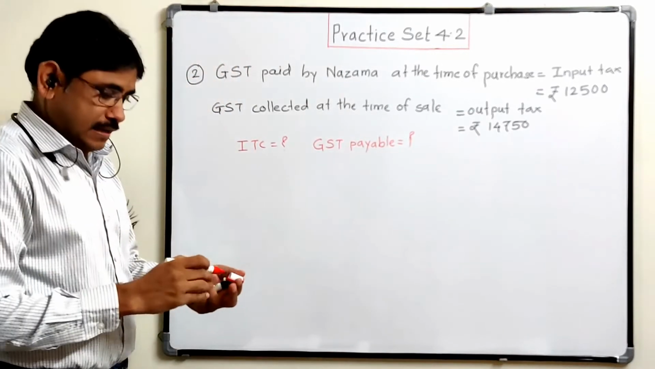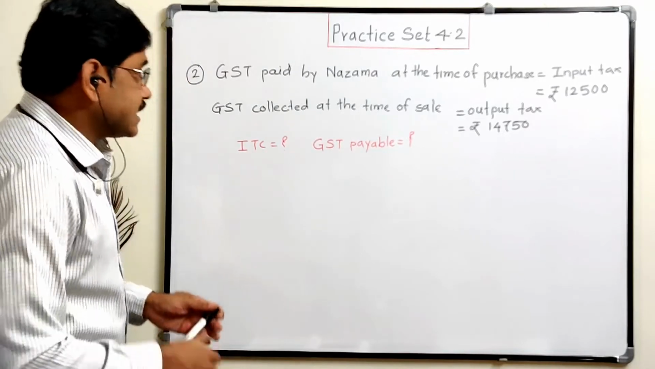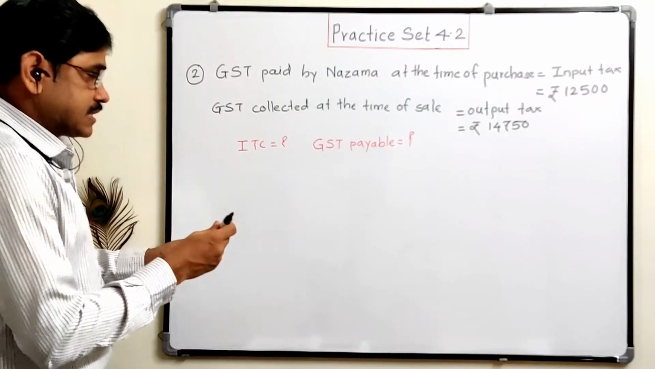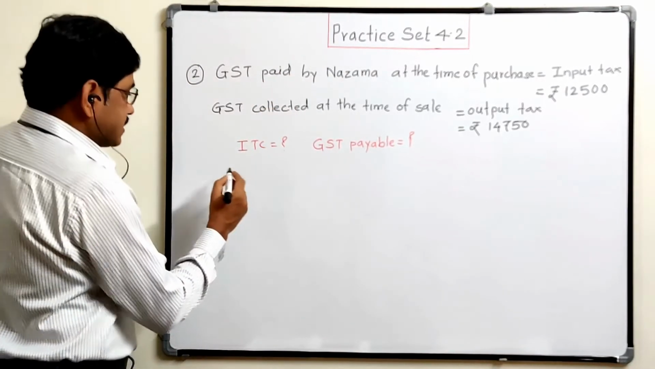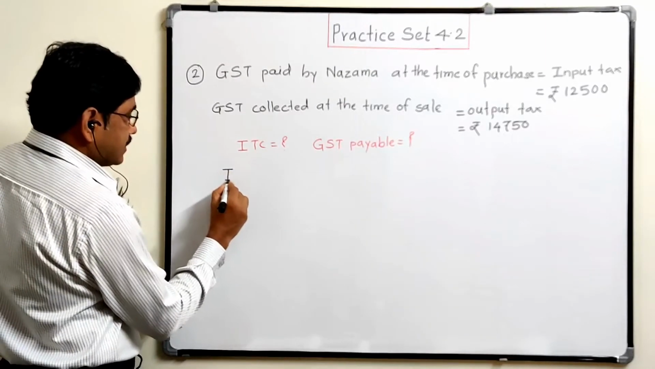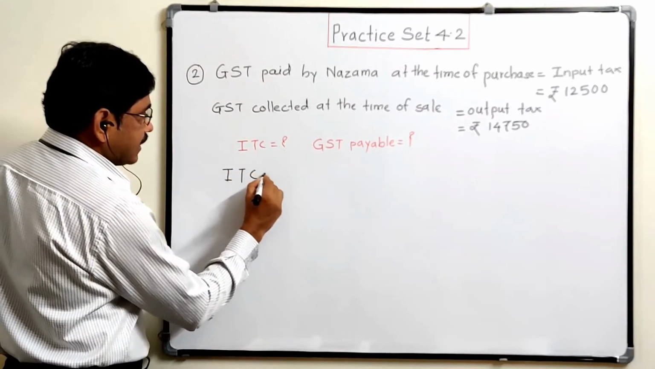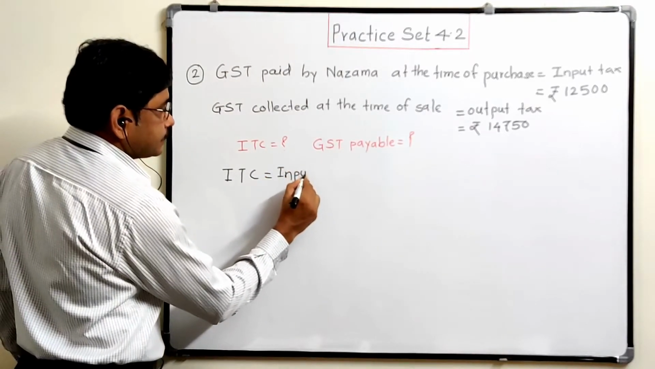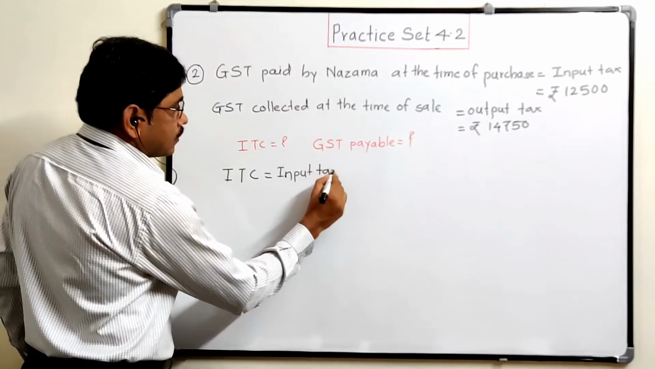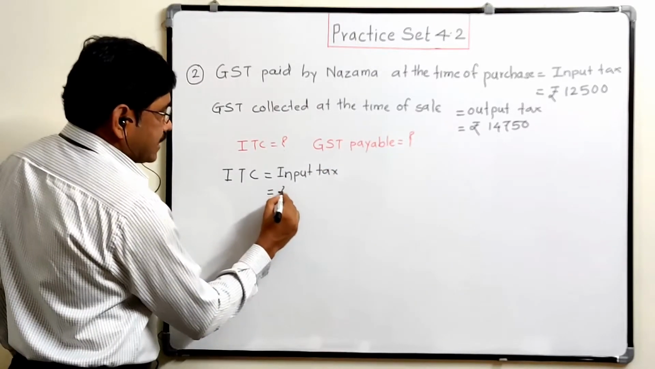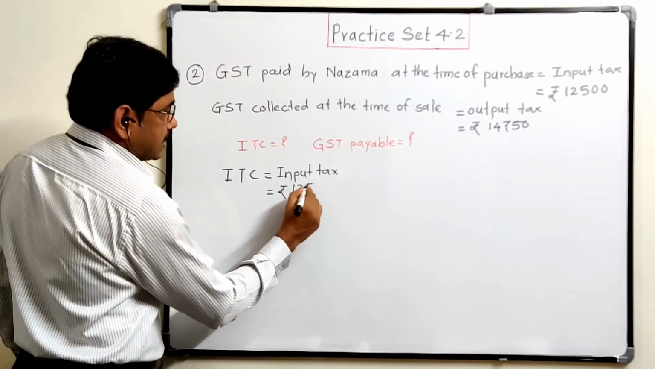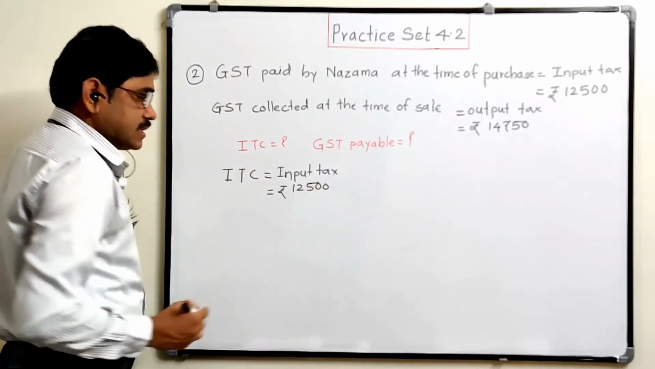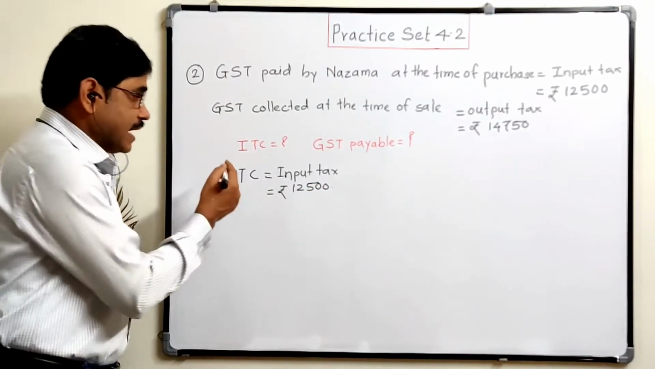We have to find these two. Now ITC is nothing but our input tax, means tax paid at the time of purchase. So ITC, input tax credit, is equal to our input tax, which is equal to rupees 12,500. So this is the input tax credit, ITC.